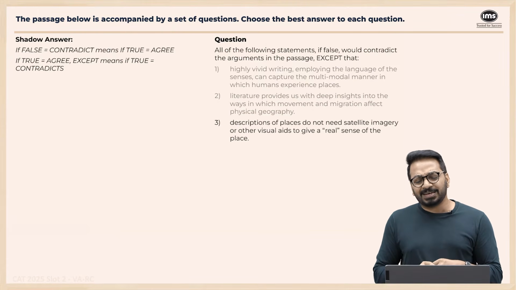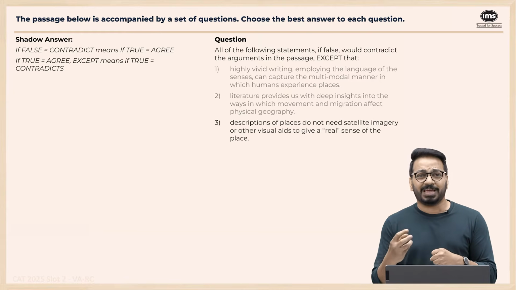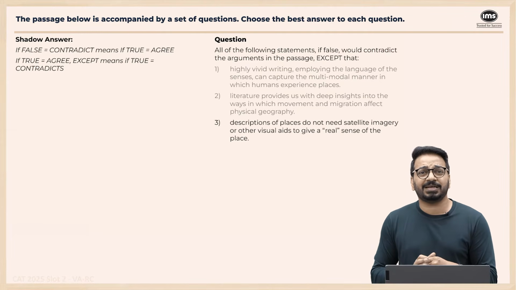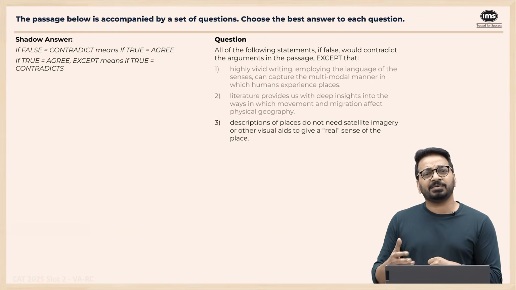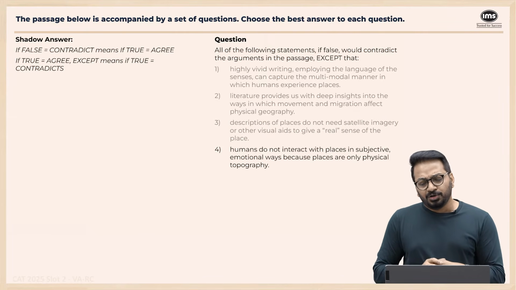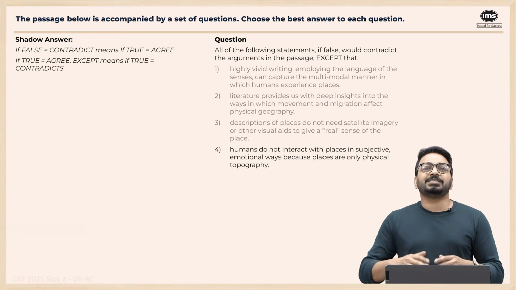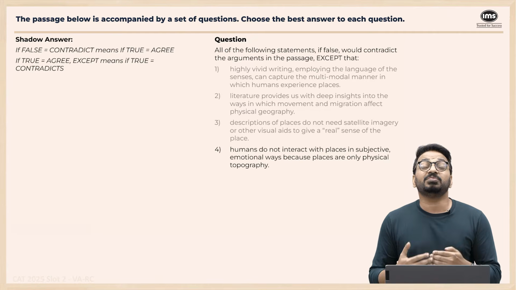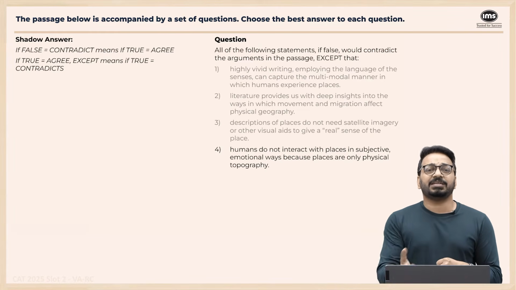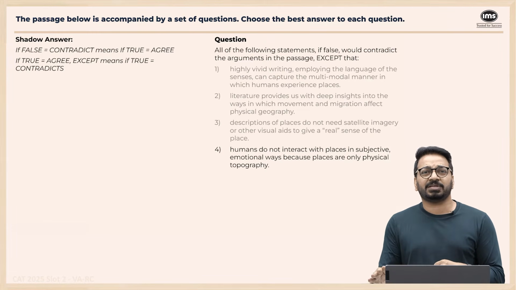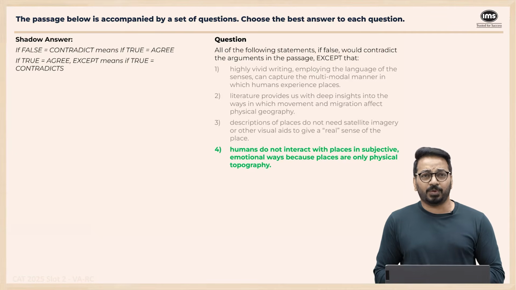Descriptions of places do not need satellite imagery or other visual aids to give a real sense. Yes, they use such a vivid, descriptive language, visual language, that you don't need other satellite images, because this is how human beings experience it through our senses. So it's not saying that it's incomplete, this is complete in itself. Right? Humans do not interact with places in subjective emotional ways because places are only physical. This is exactly the opposite of what is said. Humans react in an emotional way to a place. We have an emotional and spiritual connection to places, that is clearly mentioned. Which of the following, if true, contradicts the passage? This exactly contradicts the passage. So the answer to this one, option 4.